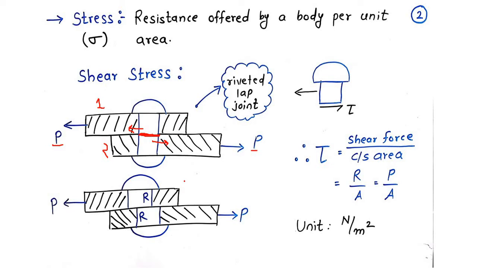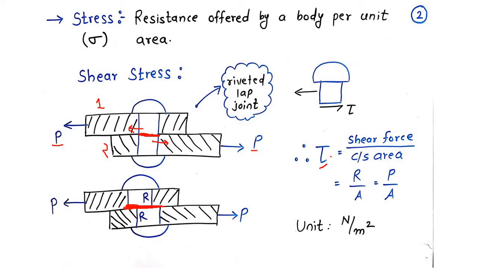Again, the body will try to resist this. The first plate and second plate are going to slide upon each other. You can see here the sliding action. The first plate will slide onto the second plate, so again it is going to produce what? A resistive force. It will try to resist this change. That resistive force per unit area is called shear stress.